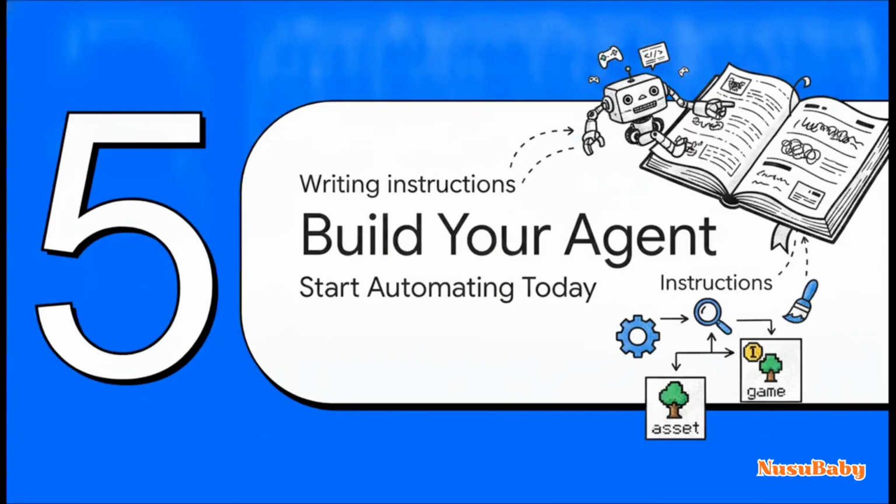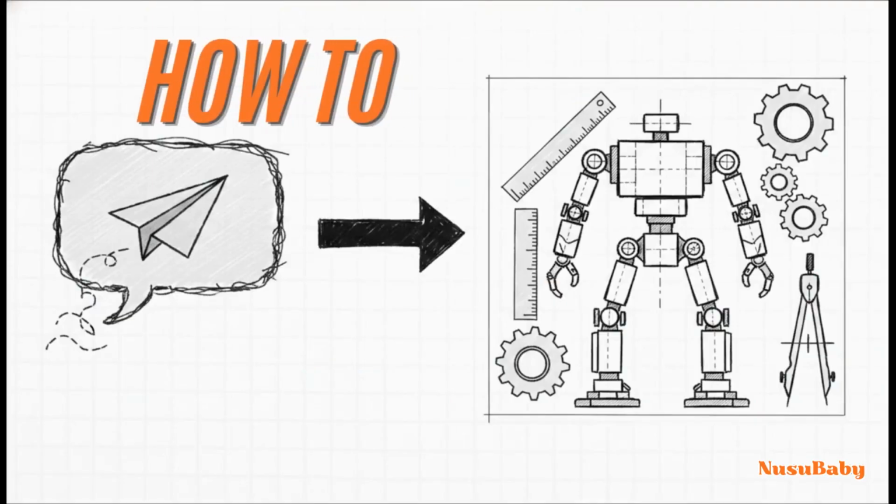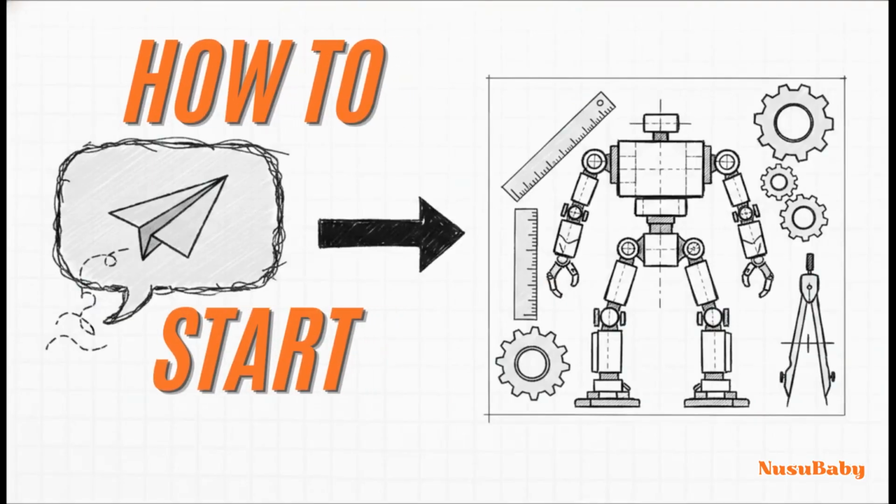And finally, part 5, building your first agent. So how do you actually start building your first high-quality agent today? Well, it starts with how you write the instructions. You've got to stop treating prompts like casual text messages to a buddy and start treating them as formal engineering requirements. You need to define the exact functionality and quality targets. What must this agent achieve? You need to specify the architectural strategy, like what APIs or libraries it is allowed to use. And you must enforce specific lower-level constraints like file paths and coding standards.